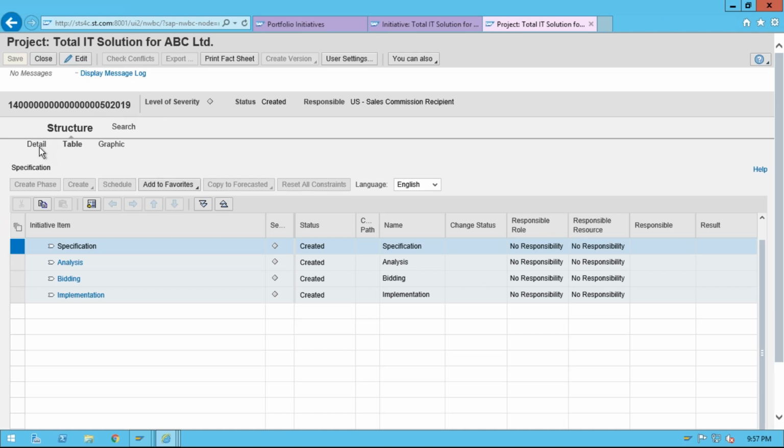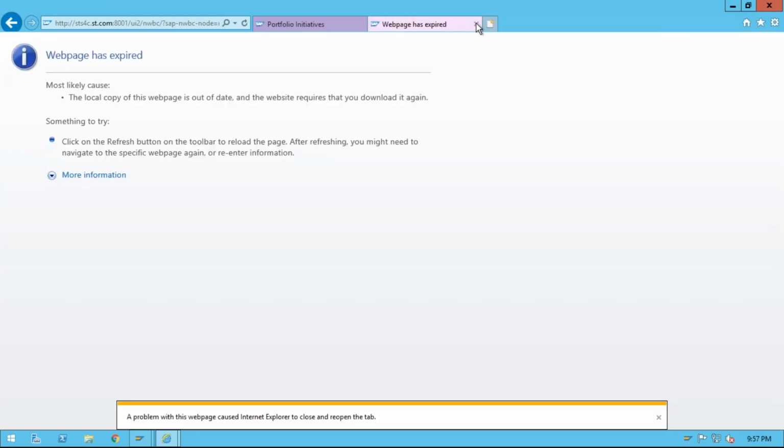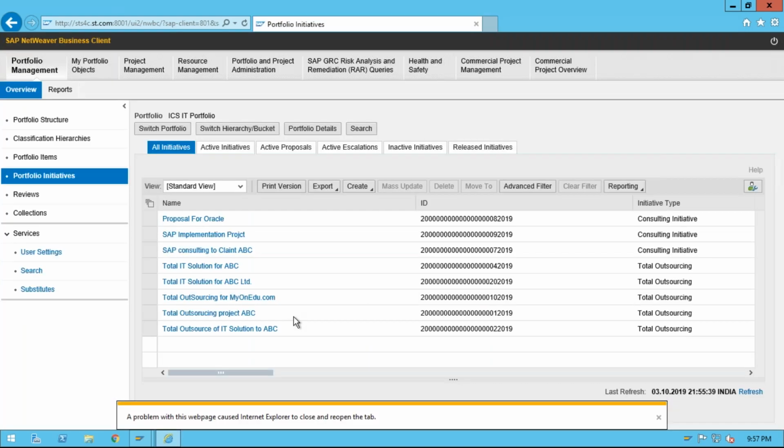Go to details. What is happening here? Some problem with the system. One second, it's slow, a problem with the web. Just wait a moment, please. Let me check this.